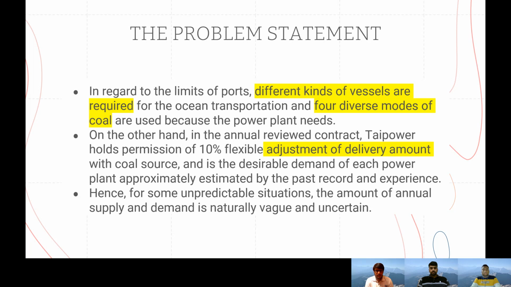Okay, and also the amount of delivery, so the amount of coal that is required by Taiwan, is not limited to a specific number. There is a flexibility limit. The demand fluctuates, going up and down. So according to that, we can say that we have a complex problem in front of us. Moving on.